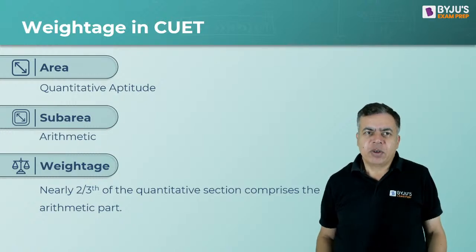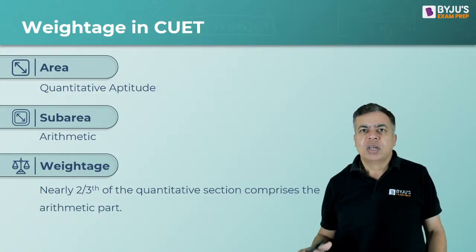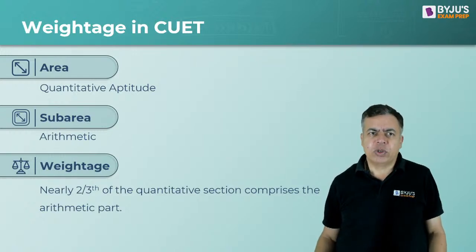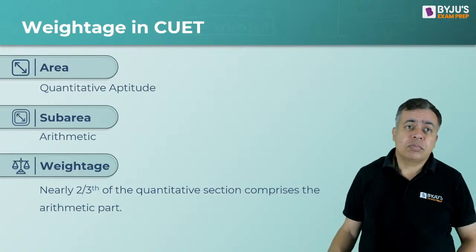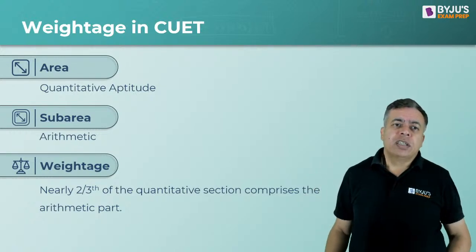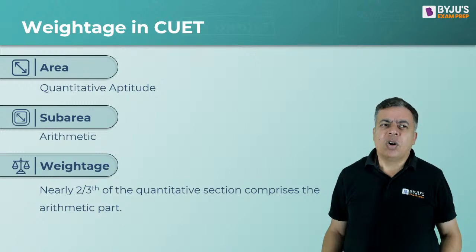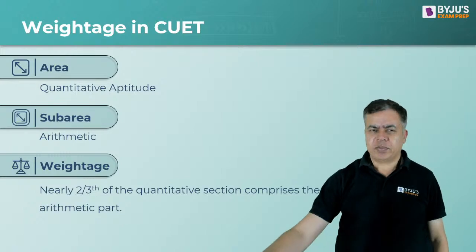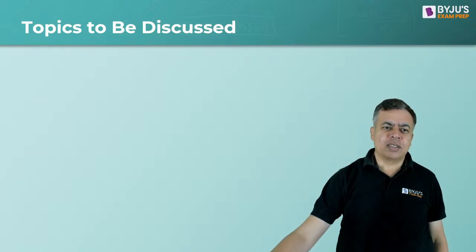So complete arithmetic we are talking about, but as compared to your algebra and geometry, we are expecting that arithmetic, including numbers, HCF, LCM and all that stuff. Concept and questions on interchanging the digits. If you have seen my session on numbers, maybe, or I will try to take one such question, or I will try to explain that, because that is a part of numbers, number theory or number system.